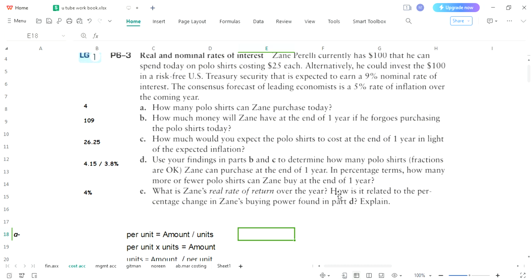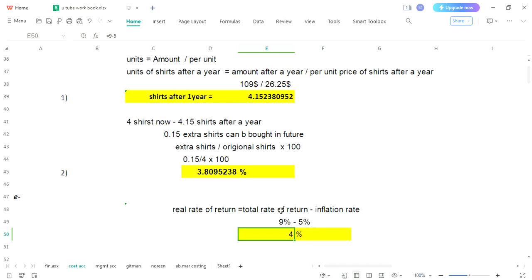The second part of this question is theory, how it is related to percentage change in buying power found in part D. So obviously both are nearly same. What is happening? 4% is real rate of return he will get after a year, and over here is almost 4% extra shares he can buy. So in this way, these can be associated with each other. Simple is this: when you will calculate real rate of return, you can apply this to any transaction. So guys, in this way our E part has also been completed.